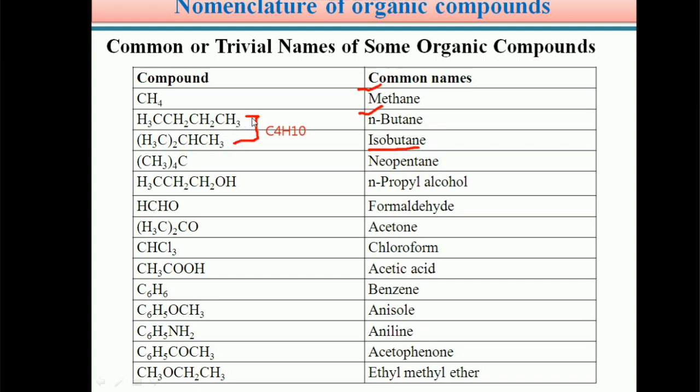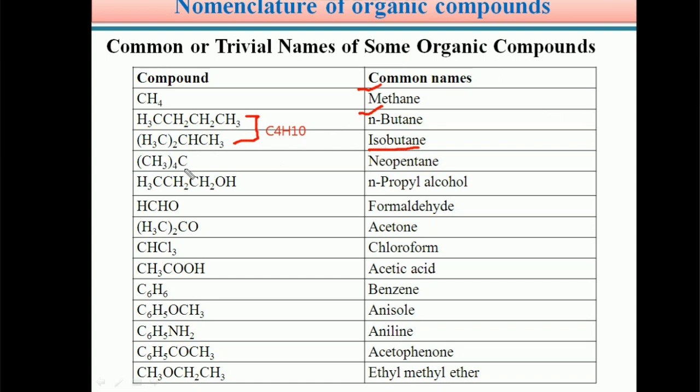So same molecular formula but different structure, different arrangement and different name. If the compound is CH3CH2CH2CH3, it is called n-butane. If it is in the form of (CH3)2CHCH3, then it is called isobutane.